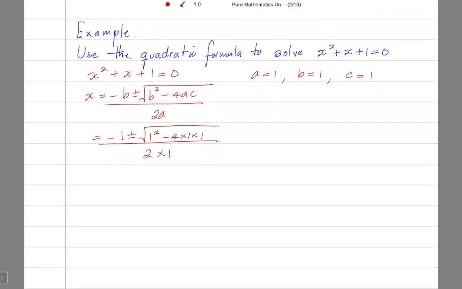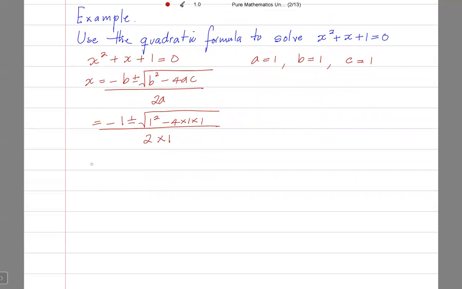As I said, I'm just showing you how, with the introduction of i, I'm able to solve a quadratic equation with imaginary roots. So this is minus 1 plus or minus the square root of 1 minus 4, all over 2.